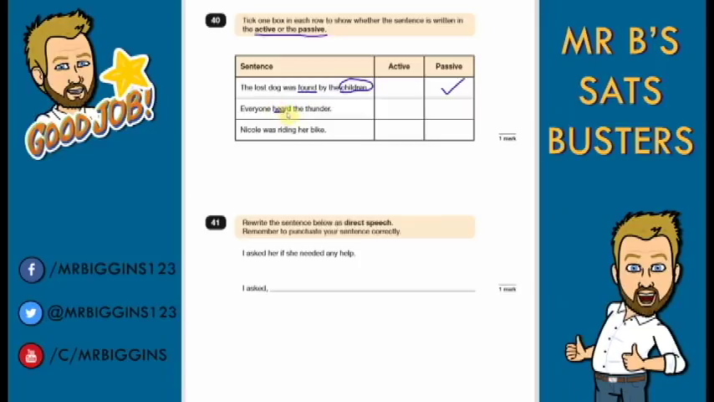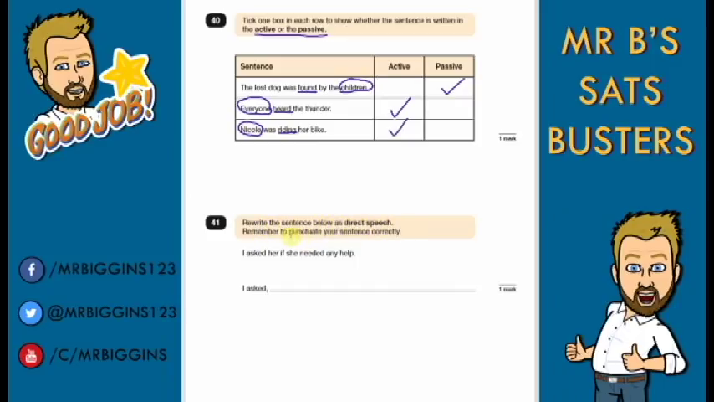Everyone heard the thunder. Again, we have our verb here, and this is the subject that is doing the verb. So everyone is hearing the thunder. So that is active because it comes before. Nicole was riding her bike, so we have our verb, riding, and it's Nicole who is doing it. She's our subject, comes before the verb, so we have active voice.